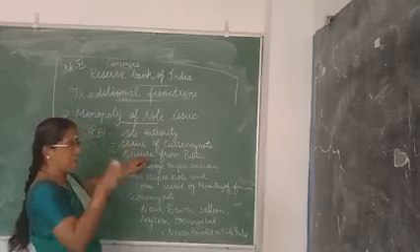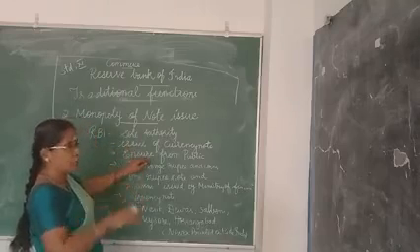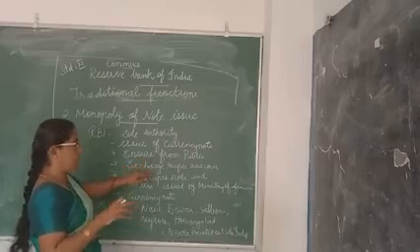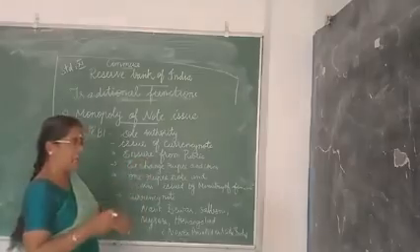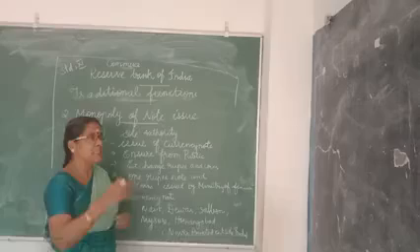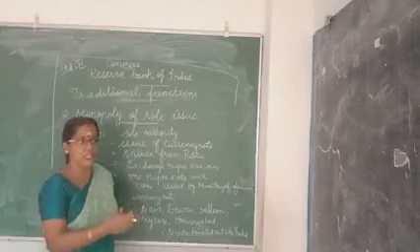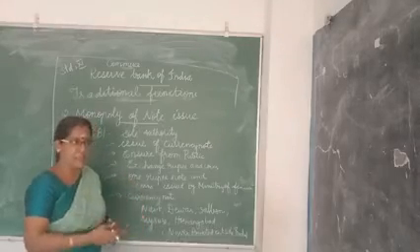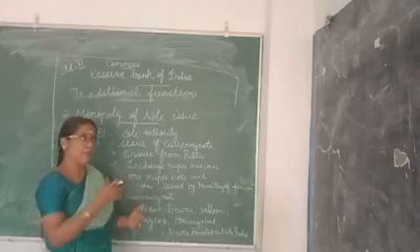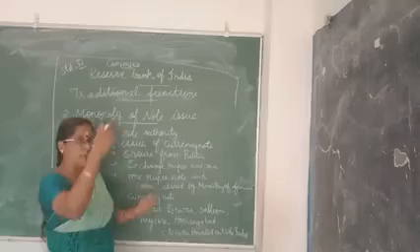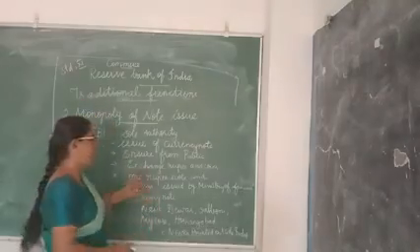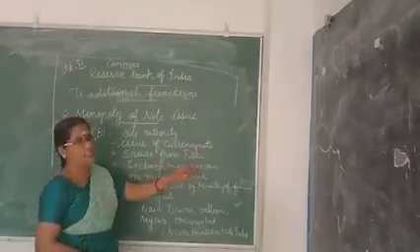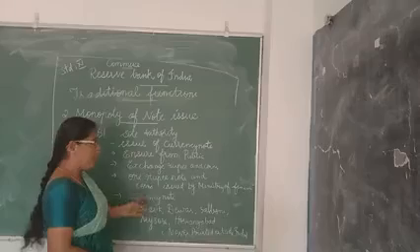Then, if there are spoiled notes and coins, which often happens, we can exchange them at the bank. All the spoiled notes are taken to the RBI, and the RBI will issue new notes.